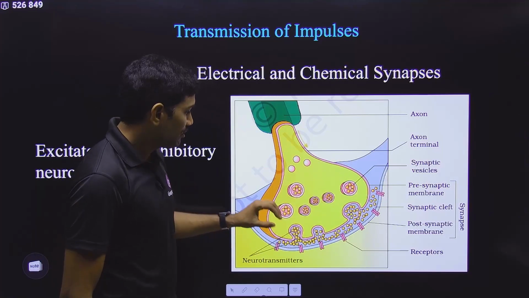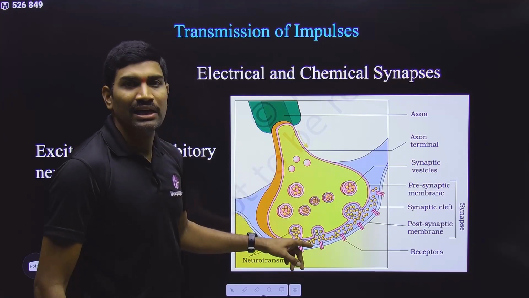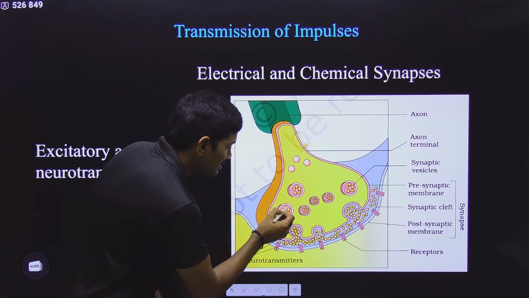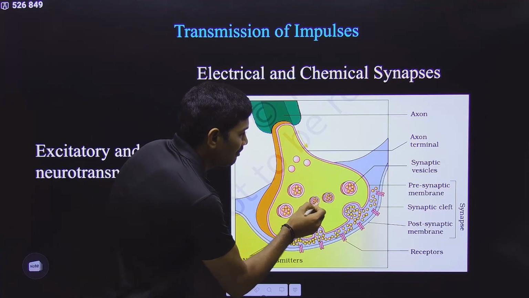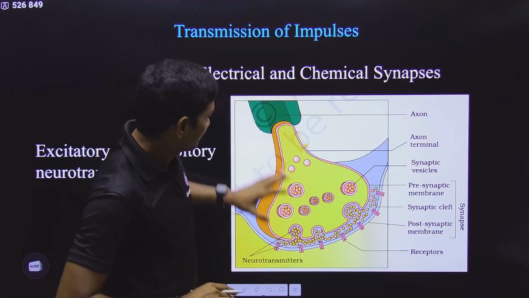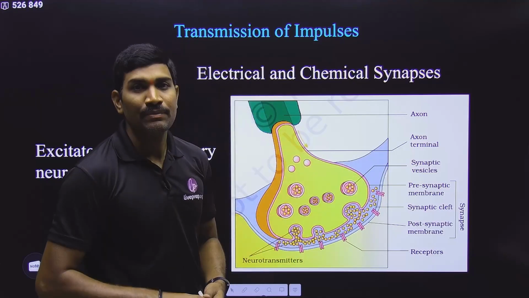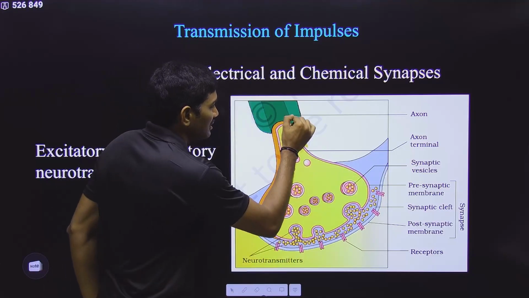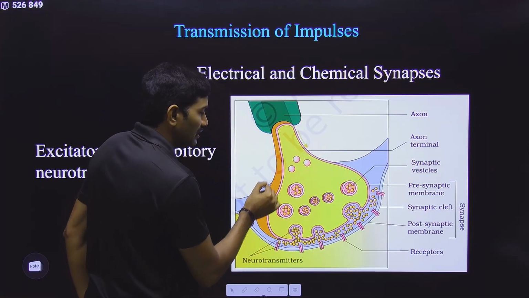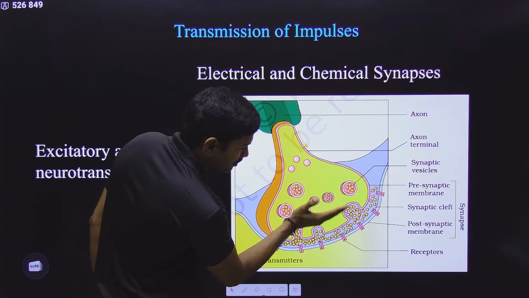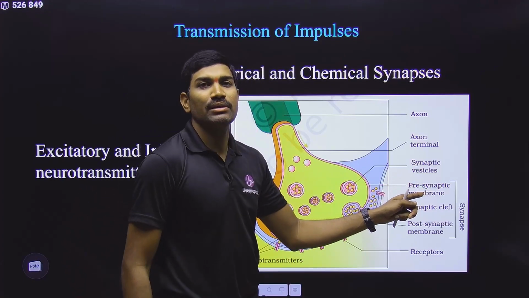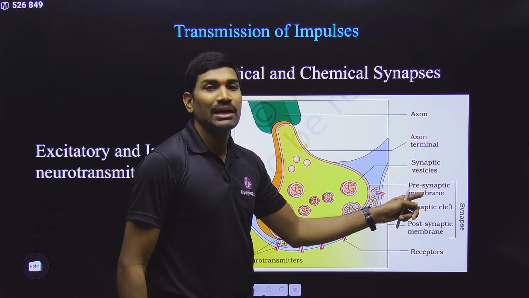Inside this synaptic knob, it has some vesicles, and these vesicles are called synaptic vesicles. Inside the synaptic vesicles, there are some chemical molecules, and these are called neurotransmitters. This is the upper part. And this is the plasma membrane of the axon. Yes or no? And the plasma membrane of this axon terminal is called the presynaptic membrane.